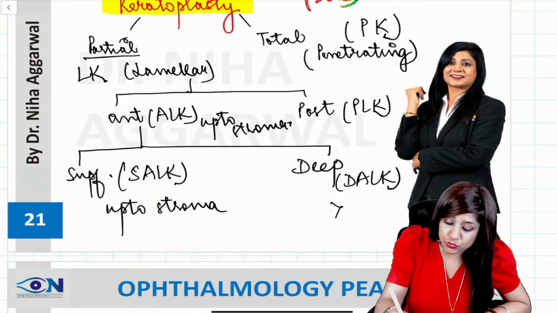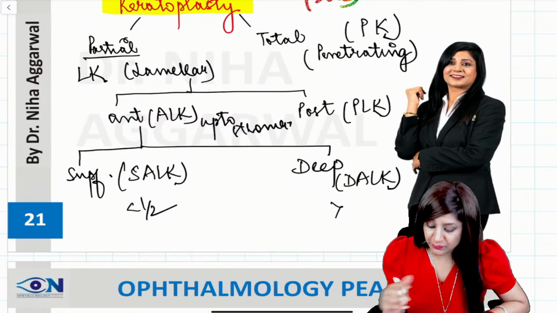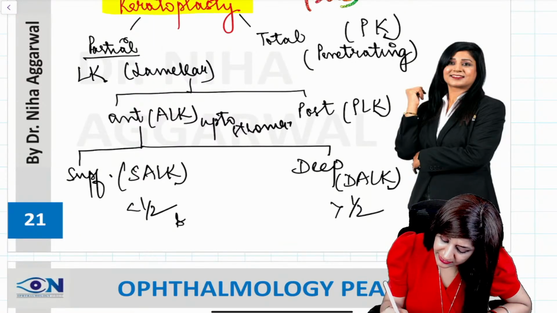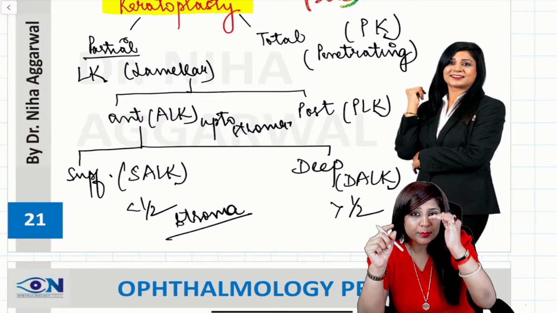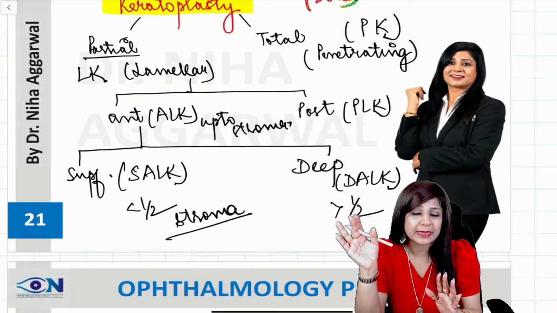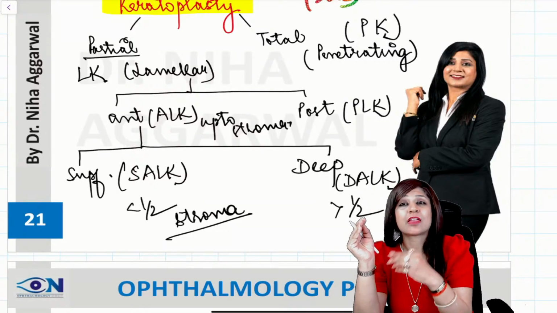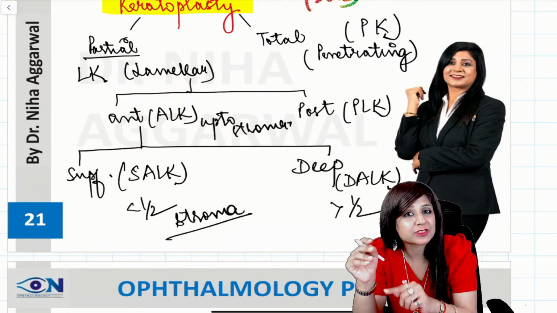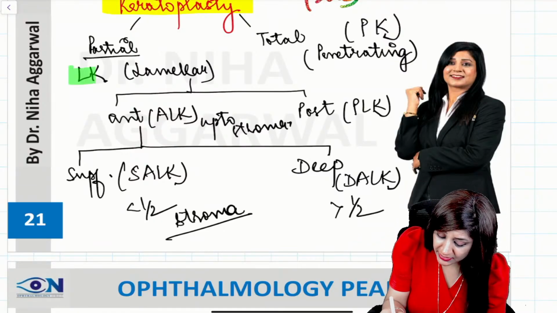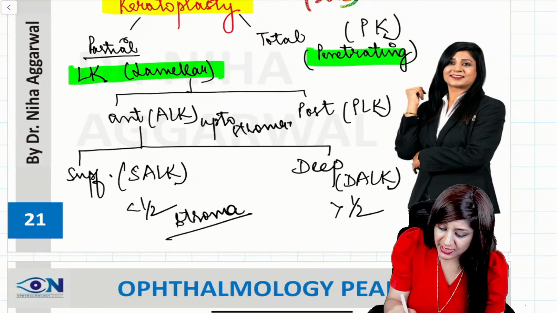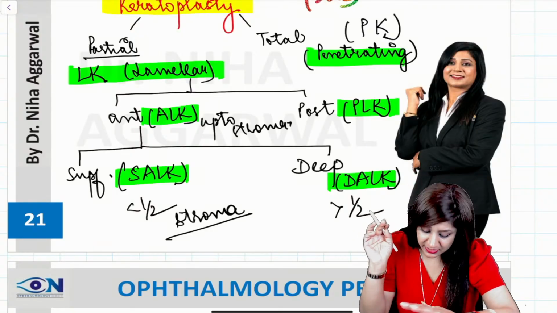Now if the stroma involved is less than half, it is superficial, and if it is more than half, then it is deep. Most of the time they can show you a section of the cornea, showing how many layers they are giving, and according to that you can decide. Or they may tell you that they have given only the first and second layer, up to the stroma, or 75% of the stroma. That way also they can ask. So you should know these terms: lamellar keratoplasty, penetrating keratoplasty, ALK, PLK, superficial as well as deep. These are the different kinds of keratoplasties.